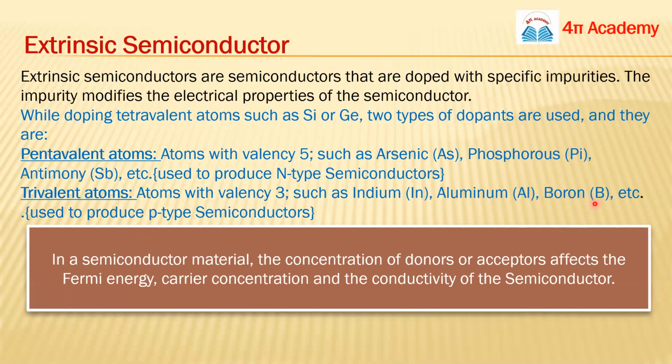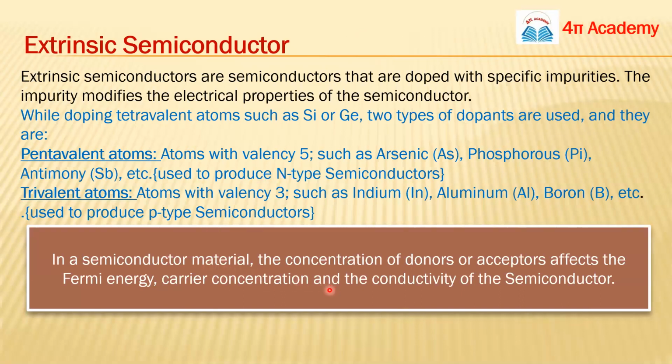Okay, so why are we discussing the extrinsic semiconductor here? See guys, in the last intrinsic semiconductors, what we calculated were n, p, meaning the concentration of electrons in the conduction band, the concentration of holes in the valence band, and also the Fermi level.